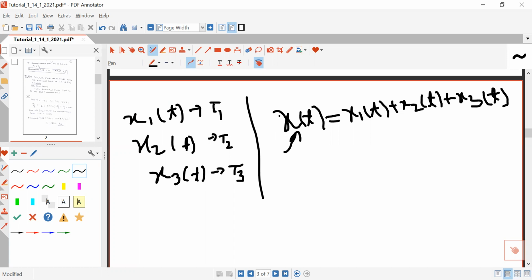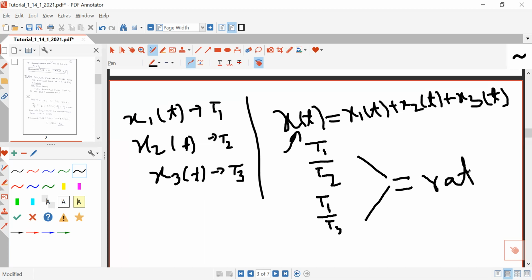In the previous lecture, I have shown that the sum of these three periodic signals will be periodic if the ratios of their fundamental time periods, T1 by T2 and T1 by T3, are both rational. Then only you can say the resultant signal x(t) will be periodic. So this is the condition.